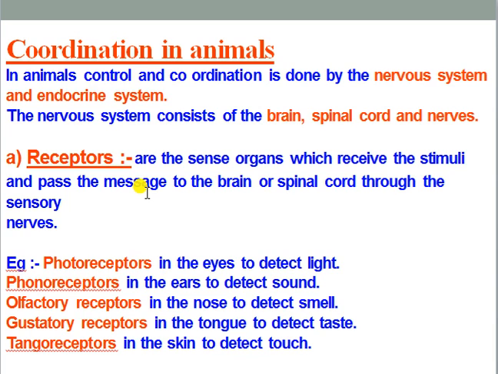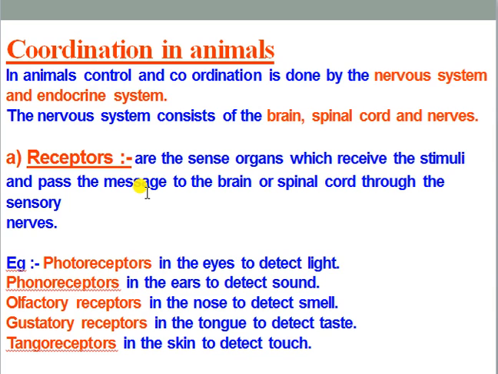First of all, you can see coordination in animals. In animals, control and coordination is commonly done by the nervous system and endocrine system. Already I have told in the previous slide. Keep it in your mind, this nervous system is commonly made up of three portions or three parts. One is brain, second one is spinal cord, and third one is nerves. So obviously these three parts are responsible for maintaining the coordination in various organs, various tissues, various systems present in each and every animal's body.